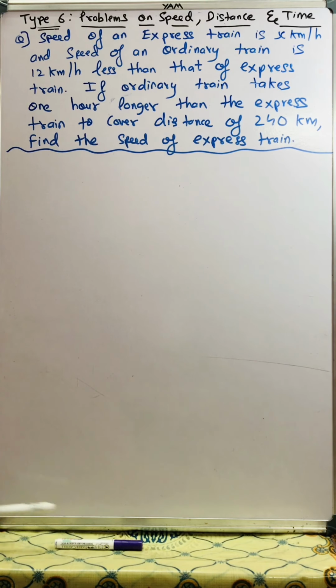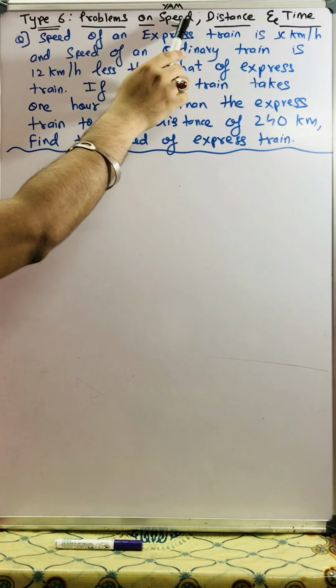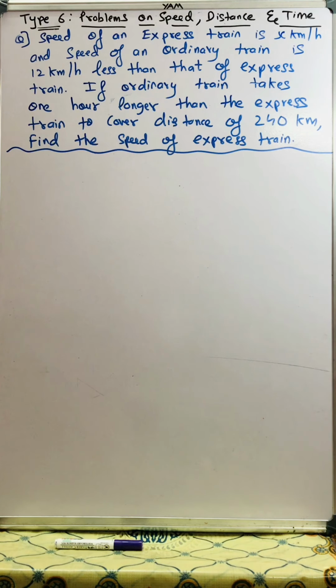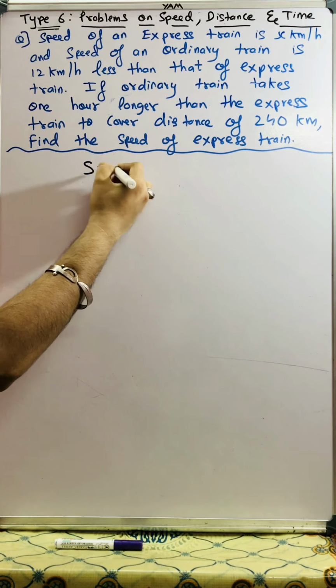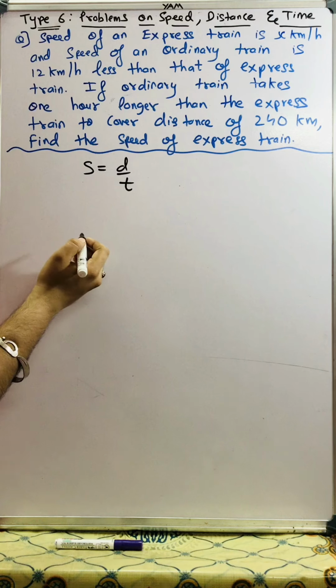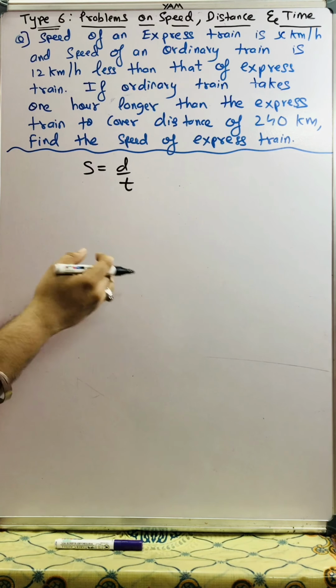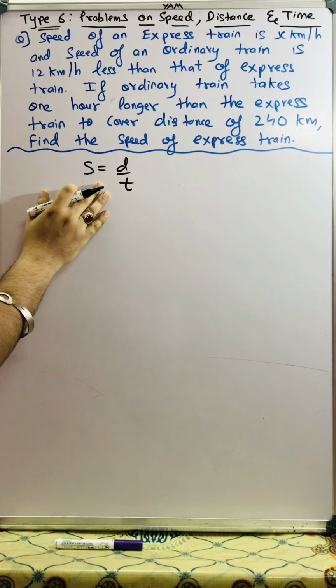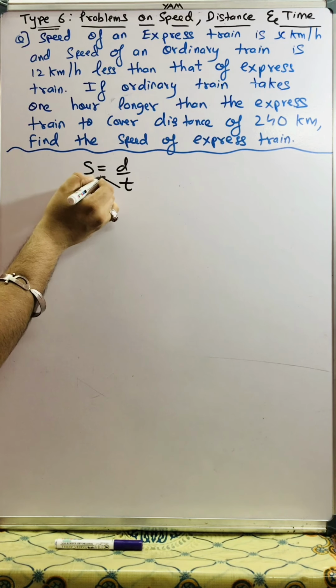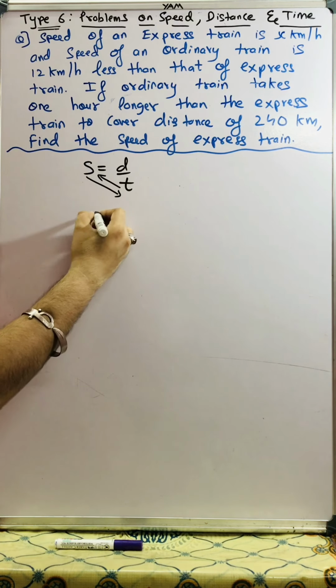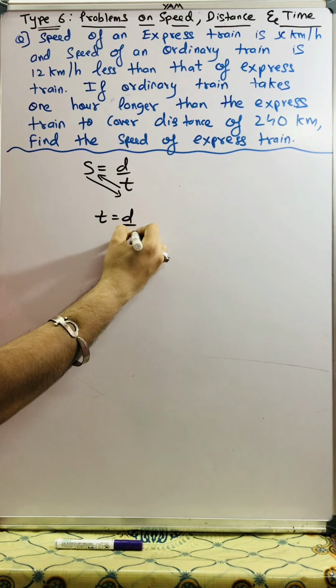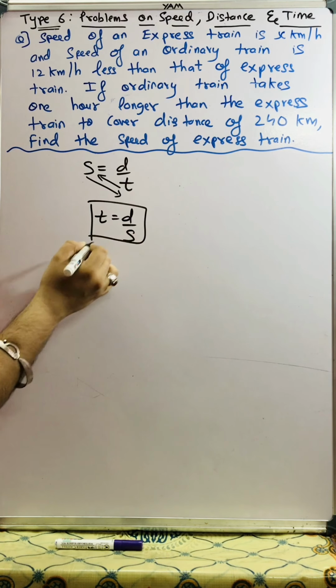Students, starting with type 6 problems on speed, distance and time. Before starting with this type, you should know a basic formula: speed is distance upon time. I'll be using this formula in a different form. Time goes above in place of speed, and speed comes down, so time is distance upon speed. We'll be using this formula.